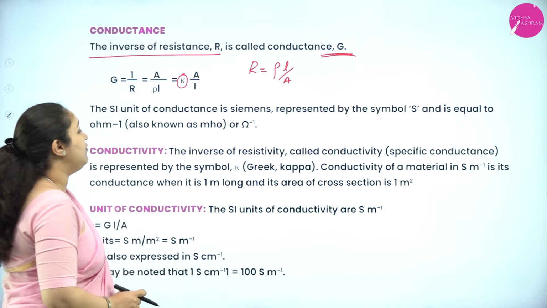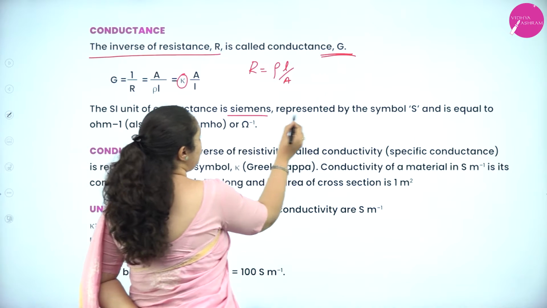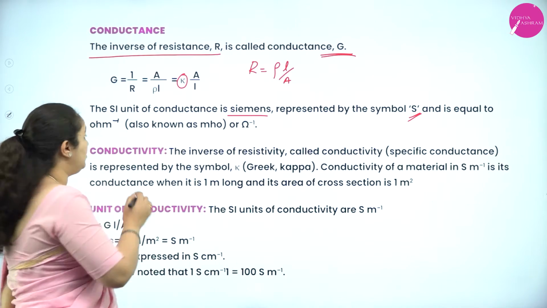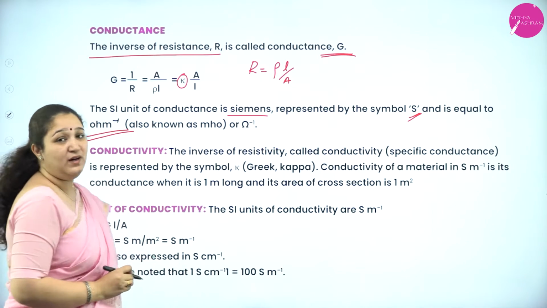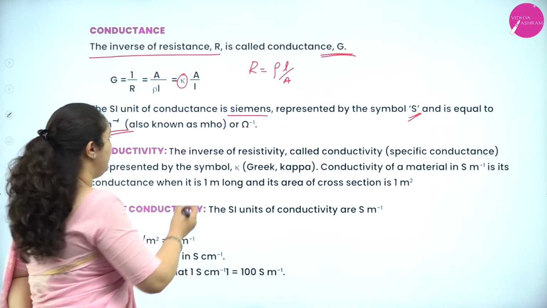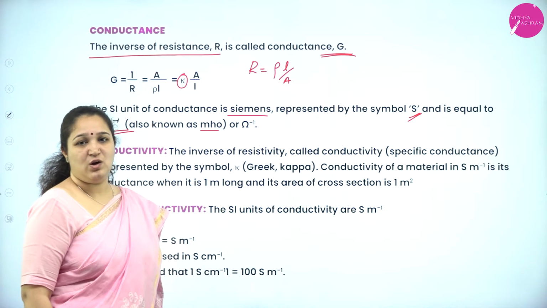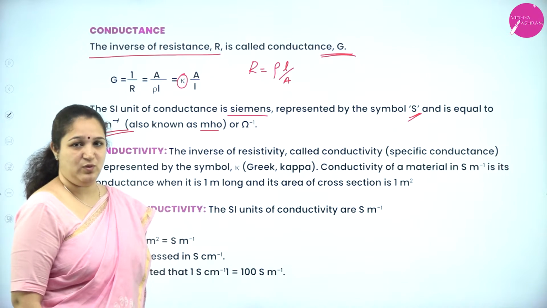The SI unit of conductance is Siemens, represented by the symbol S, and it is equal to per ohm. It can also be called mho, or written as ohm with the power of -1.